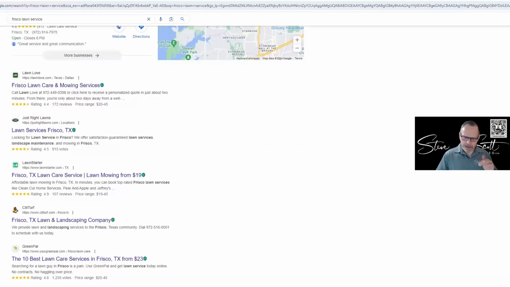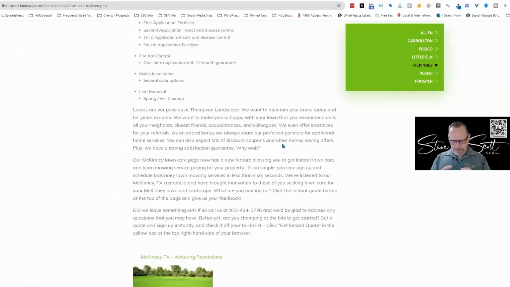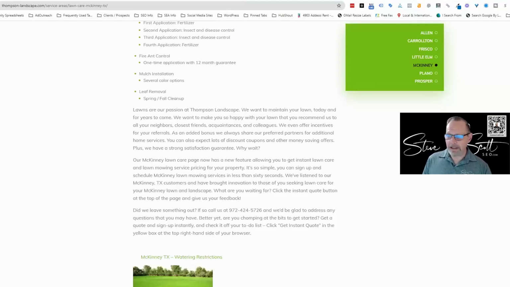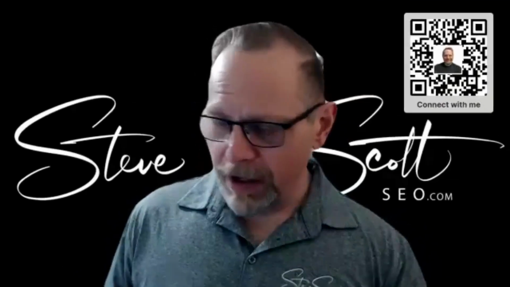So the structure of this works. It worked a hell of a lot better 10 years ago before we had local, before we had LSAs and other things, because you can have local service ads for home services like lawn care. So it's definitely relegated further down the page than it's ever been, but it can certainly work. It can certainly have some value.